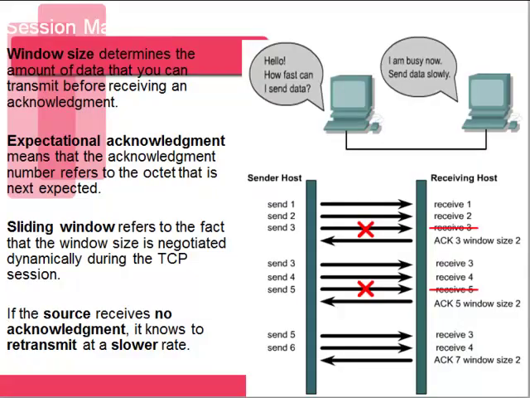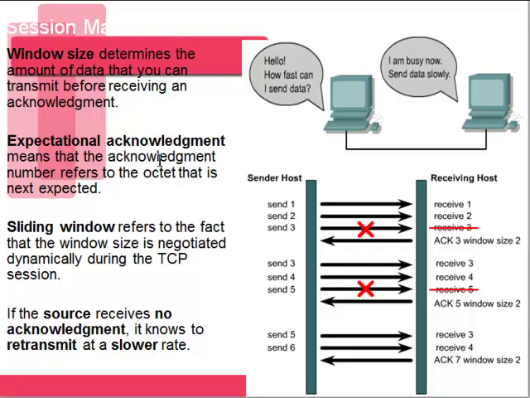One of the ways that TCP is reliable is through sliding windows. Sliding windows basically means that the amount of data that we can send at one point in time can change, or it can slide. In this example here, the window size starts off as 3. We try to send 3 segments of data over to the receiving host. But if we take a look here, only segments 1 and 2 are received. So our acknowledgement that we send back over is 3. That is our expectational acknowledgement. The expectational acknowledgement means the number of the segment that we expect to receive next.